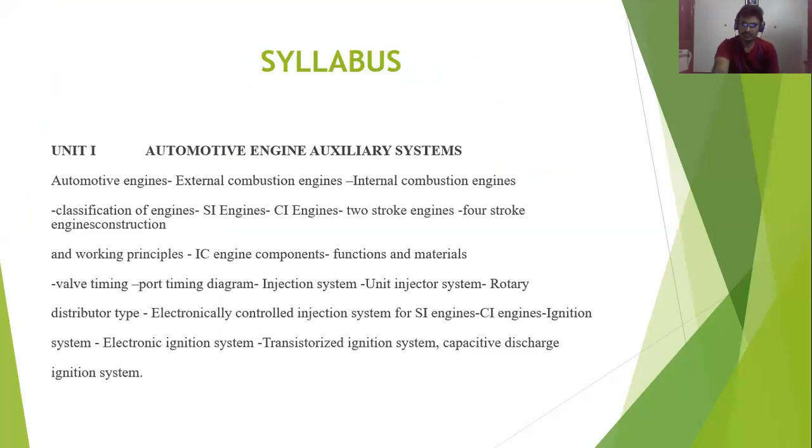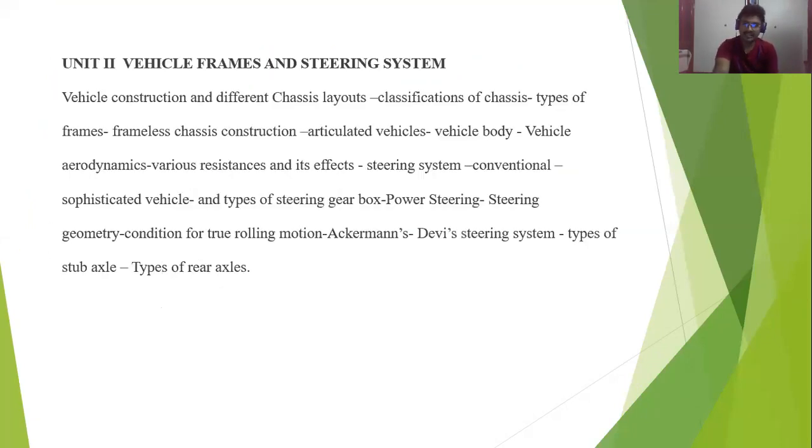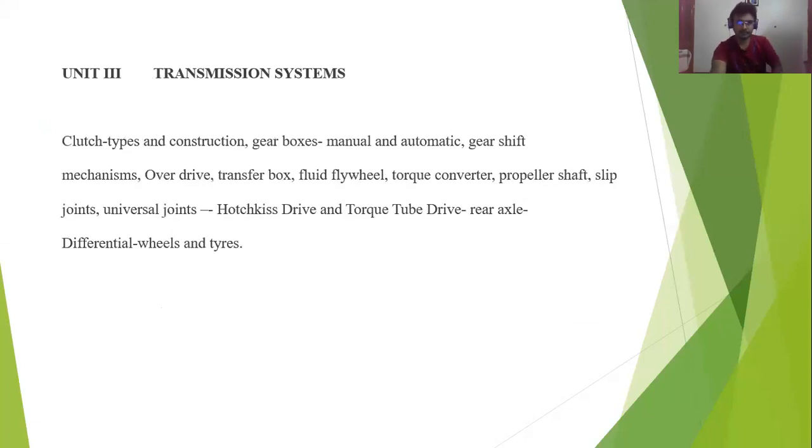This is the first unit, and in the second unit you will be studying vehicle frames and steering system: construction, chassis layout, and then the steering system, types of steering, steering gearbox, steering linkages, everything. Unit number 3 is the transmission system. Here you will be studying clutch, gearbox, manual transmission, automatic transmission, fully based on transmission systems.